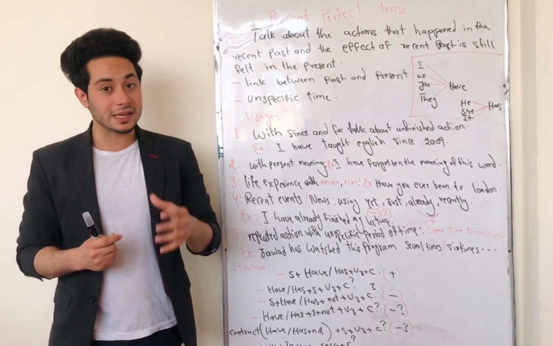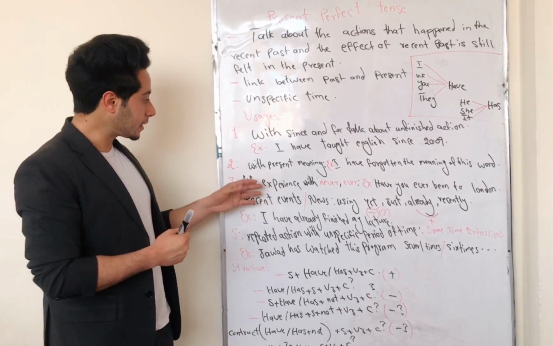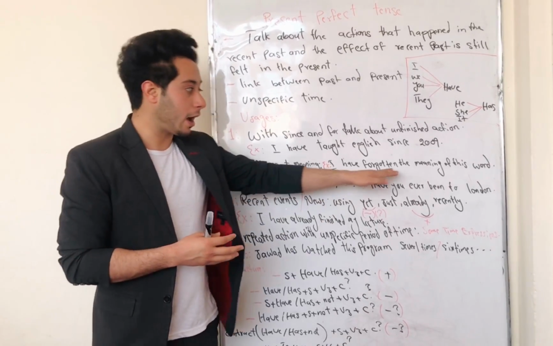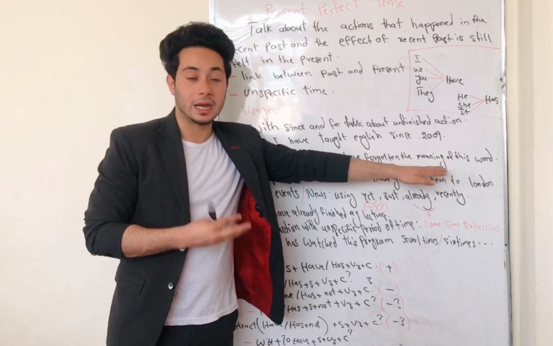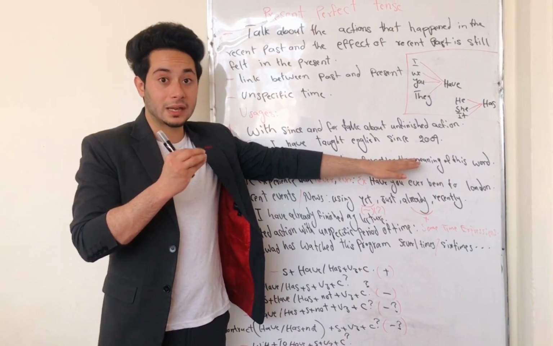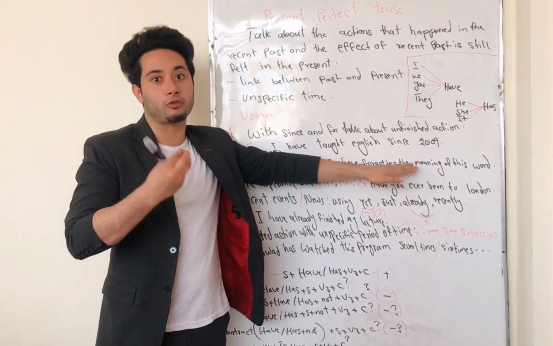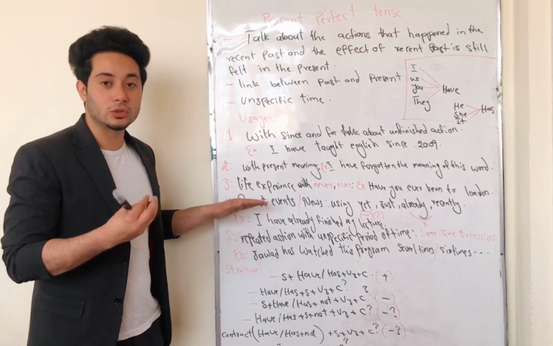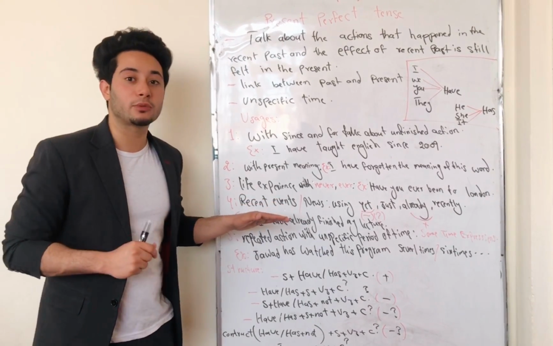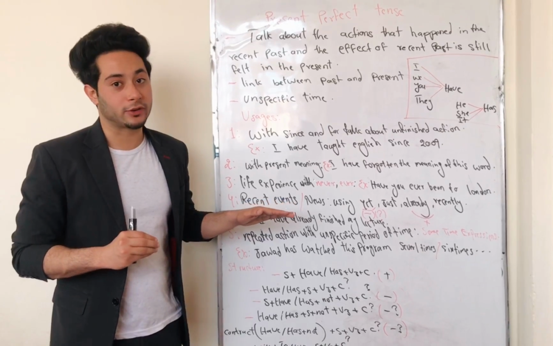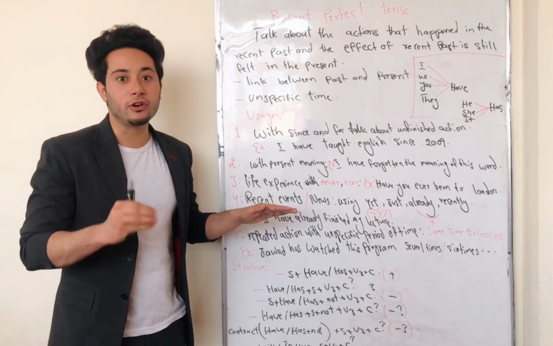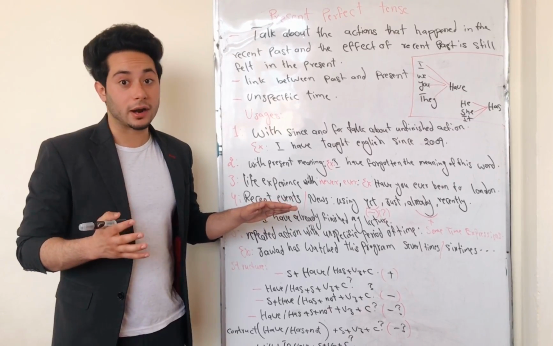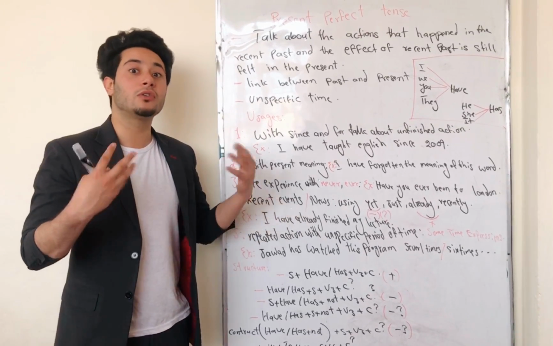Okay, let's talk about the second usage of present perfect tense. The second place that we can use present perfect tense is with a present meaning. For example, I have forgotten the meaning of this word. This is a present perfect sentence, but it completely gives a meaning of present. Okay, let's talk about the third usage of present perfect tense. The third usage is that we use present perfect tense to talk about life experiences. For example, by using ever and never, we can talk about life experiences. Have you ever been to Canada? It means we're asking someone about their life experience.